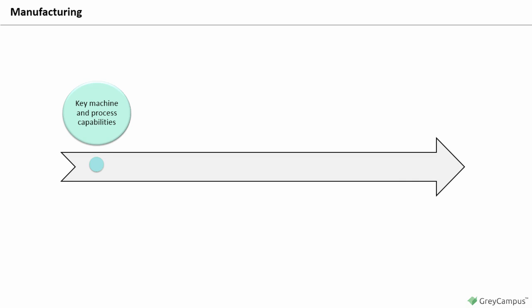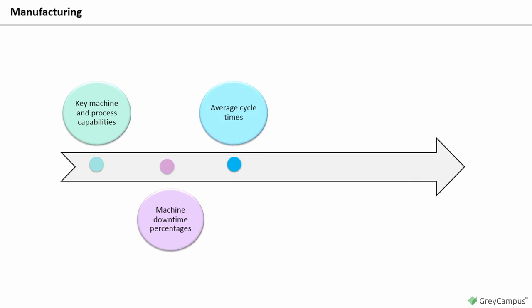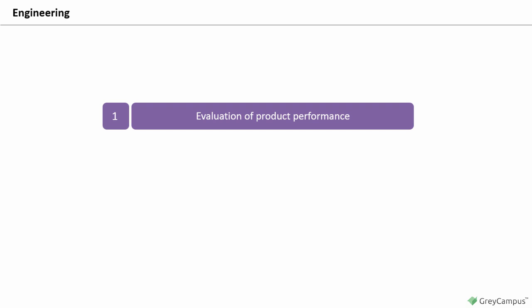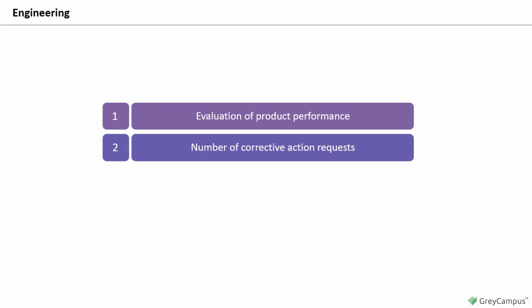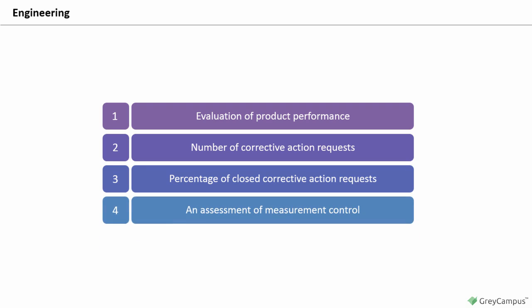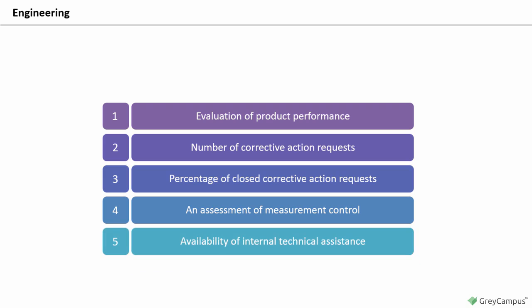Manufacturing: key machine and process capabilities, machine downtime percentages, average cycle time for key product lines, measurement of housekeeping control, adequacy of operator training. Engineering: evaluation of product performance, number of corrective action requests, percentage of closed corrective action requests, an assessment of measurement control, availability of internal technical assistance.